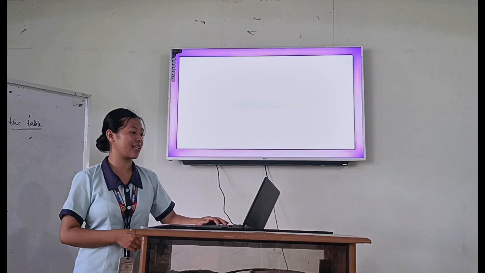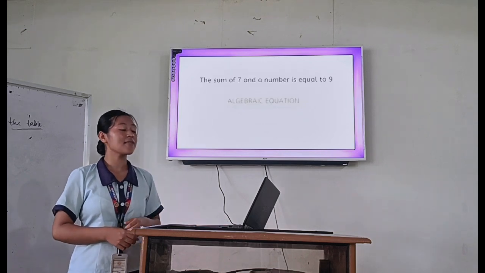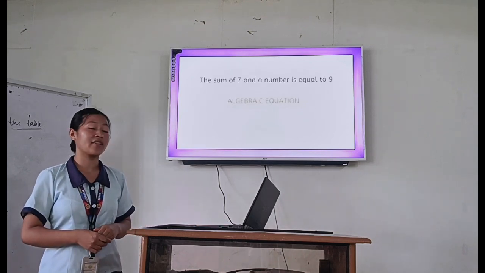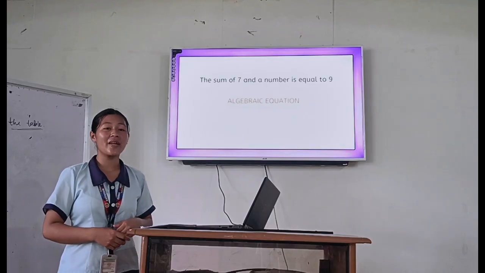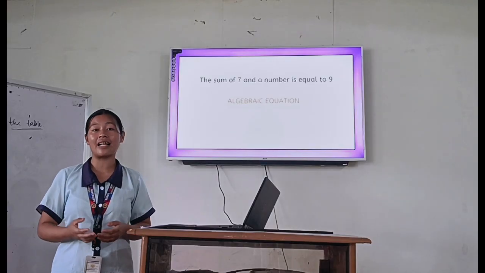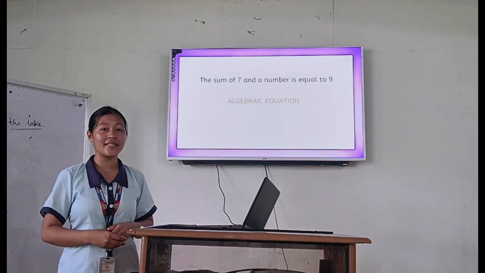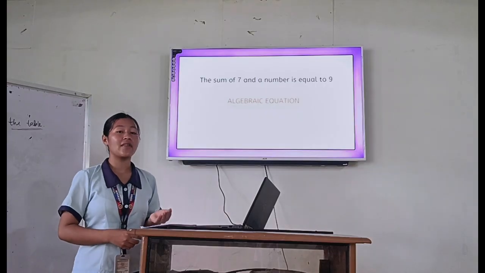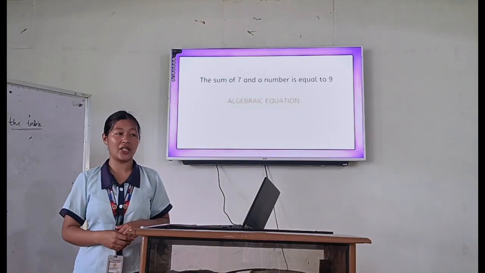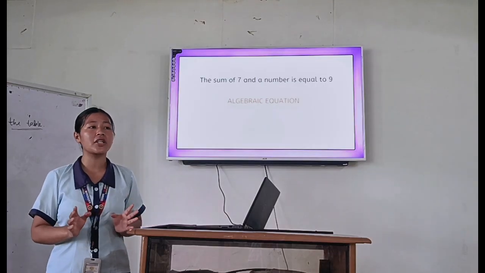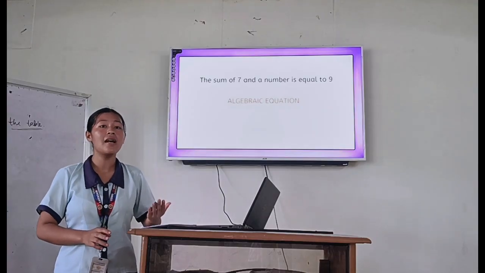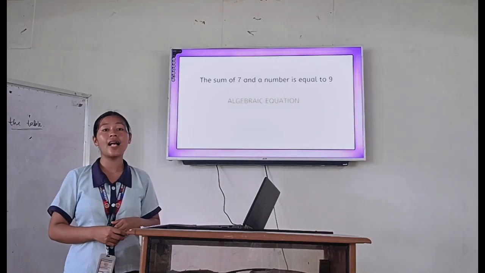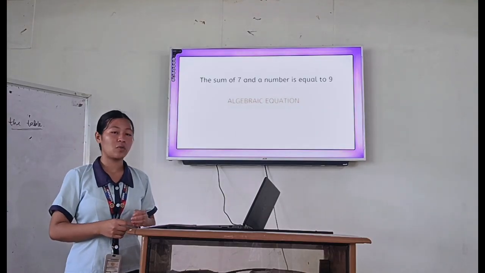The last one here is the sum of 7 and the number is equal to 9. It is an algebraic equation. Just like the numerical equation, there's an equal symbol here. The sum of 7 and the number is equal to 9. We don't know what number is added to 7 that it will become 9. That's why it is an algebraic equation.